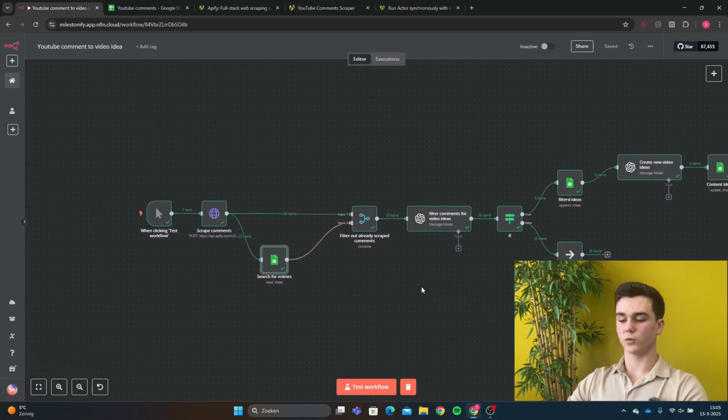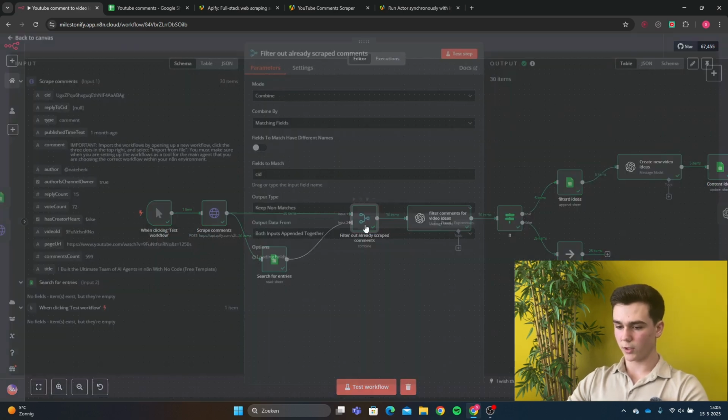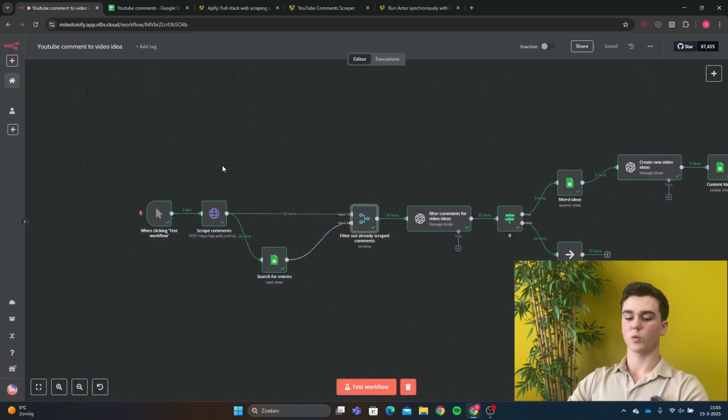This merge node will drop all of the comments that we have already scraped before. So let's take a look into our merge node. The mode is going to be combined because we want to combine the data of the Apify HTTPS node and the Google Sheets get rows.